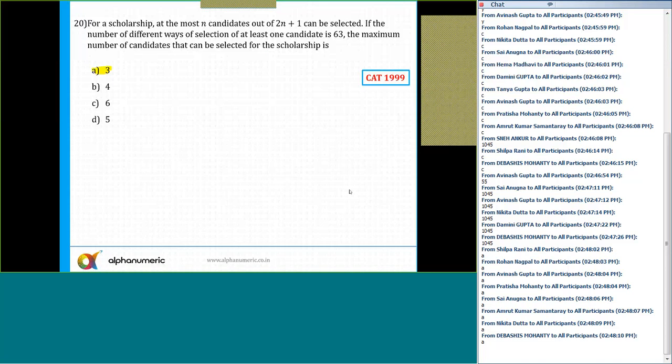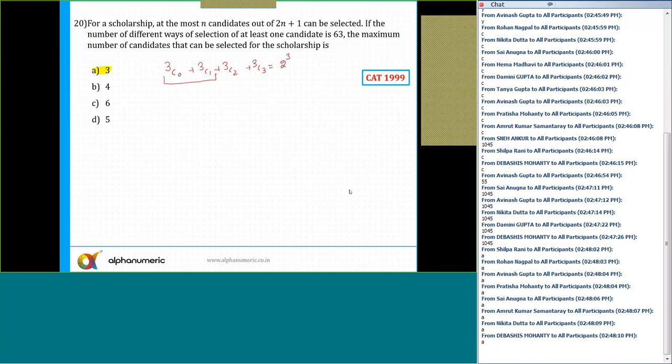If the number of candidates is, let's say, 3, then I'll say that is 3C0 plus 3C1 plus 3C2 plus 3C3. This expression is always equal to 2 raised to power 3.